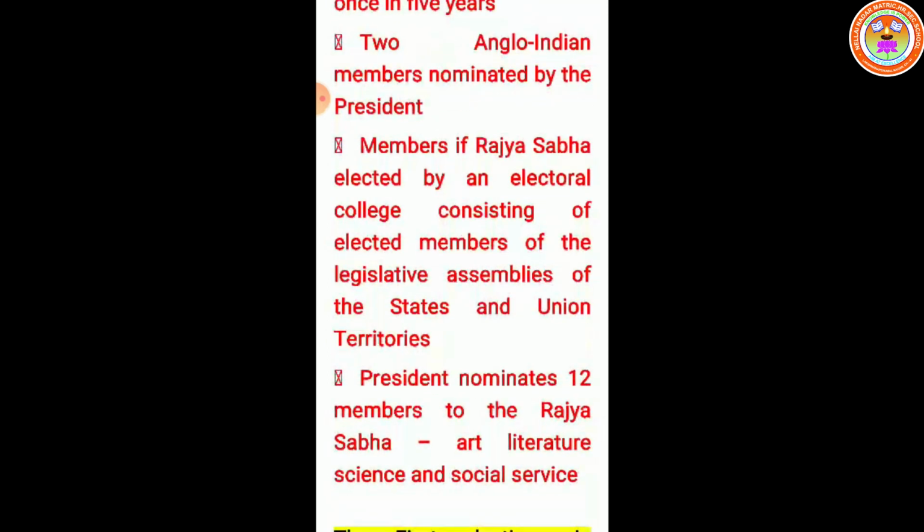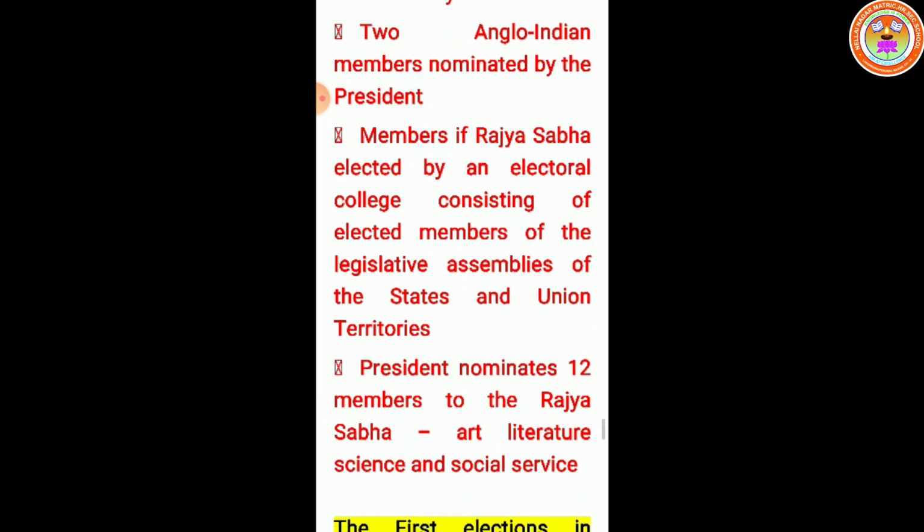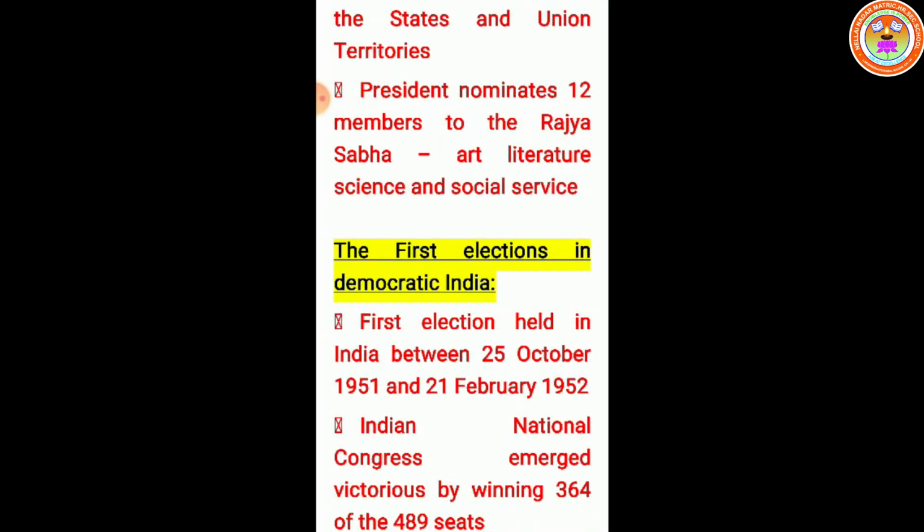Members of Rajya Sabha are elected by an electoral college consisting of elected members of the legislative assemblies of the states and union territories. The President nominates 12 members to the Rajya Sabha. These 12 members are familiar persons from art, literature, science and social services.